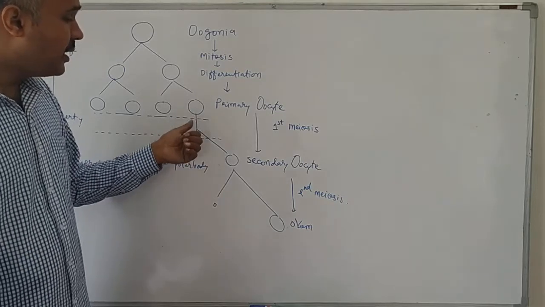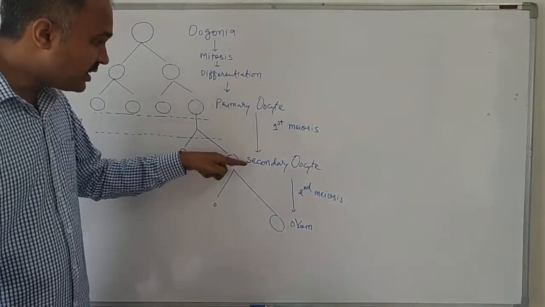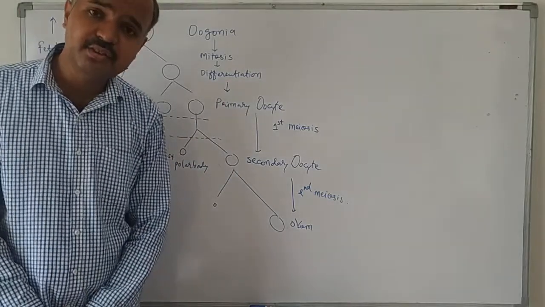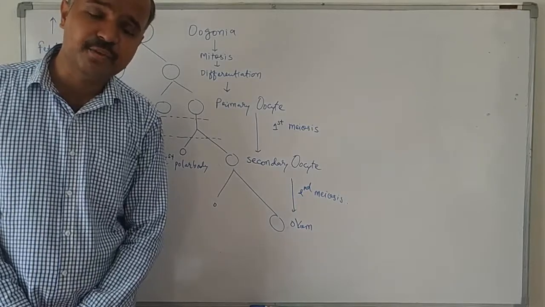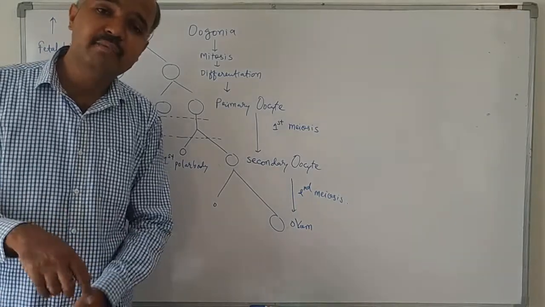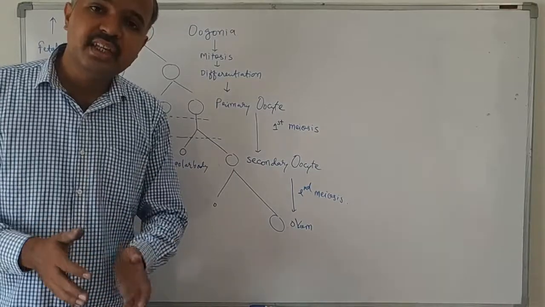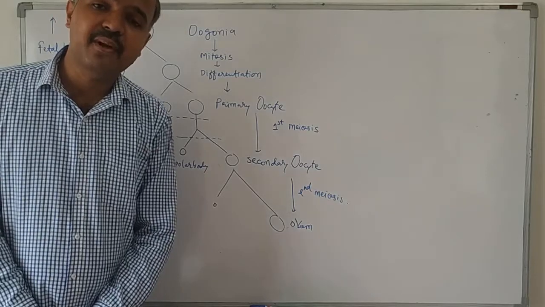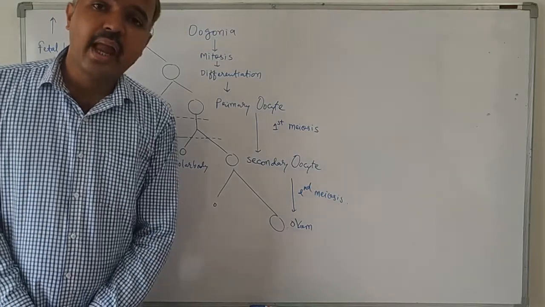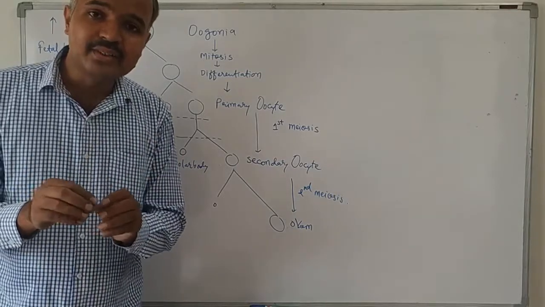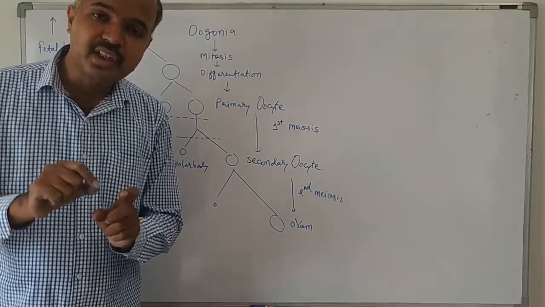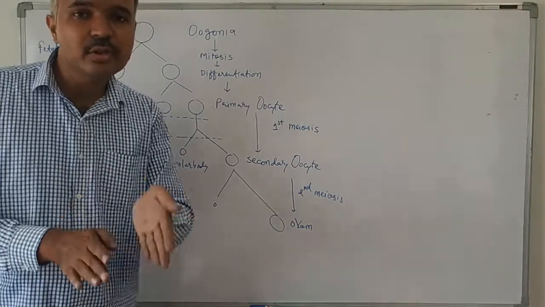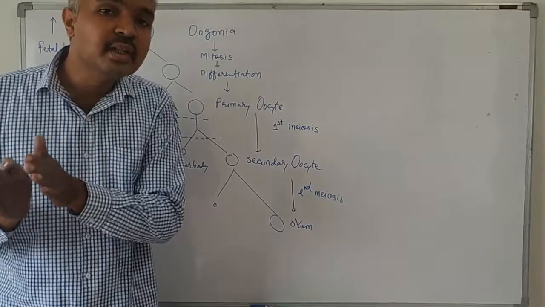The first meiotic division takes place in the tertiary follicle. Now what is a tertiary follicle? For that we have to talk about the primary follicle. During puberty only 60,000 to 80,000 primary follicles are there in the ovary, and those primary follicles will start to grow under the action of follicle stimulating hormone. So the primary follicle is converted into a secondary follicle under the action of FSH.